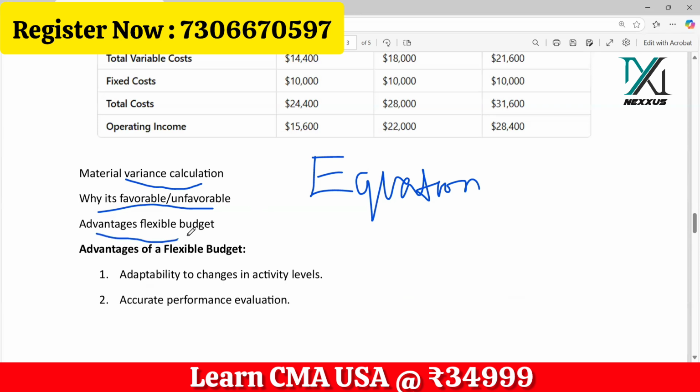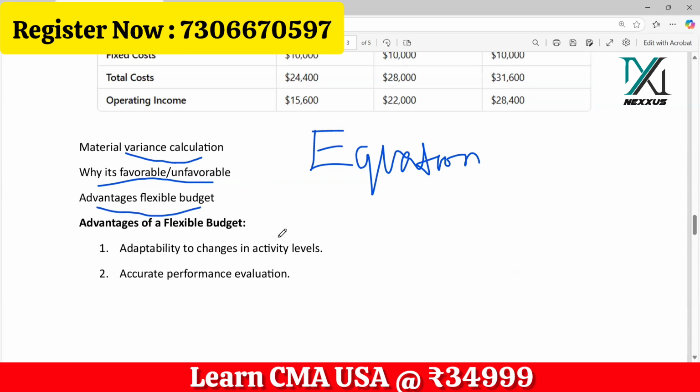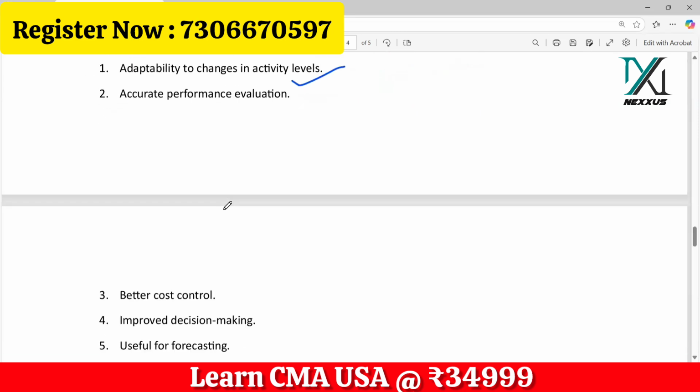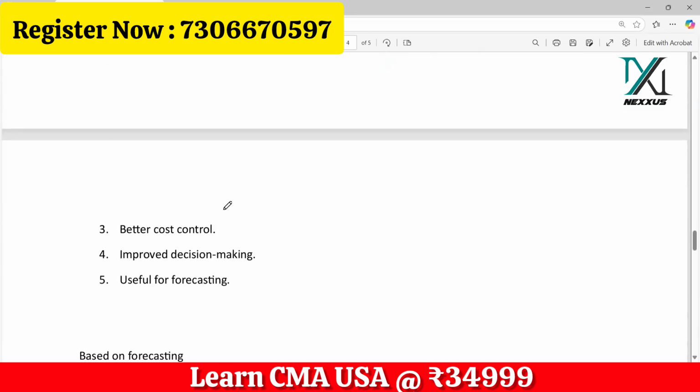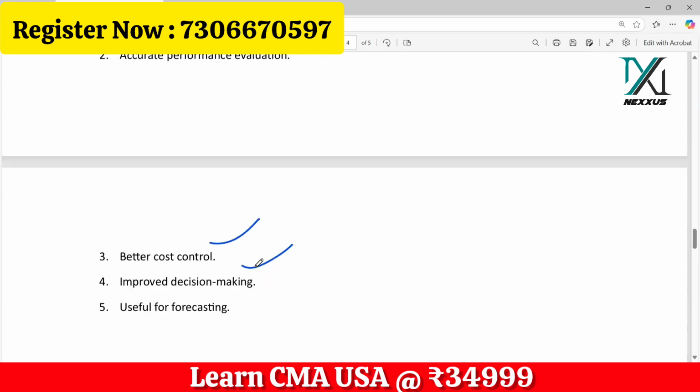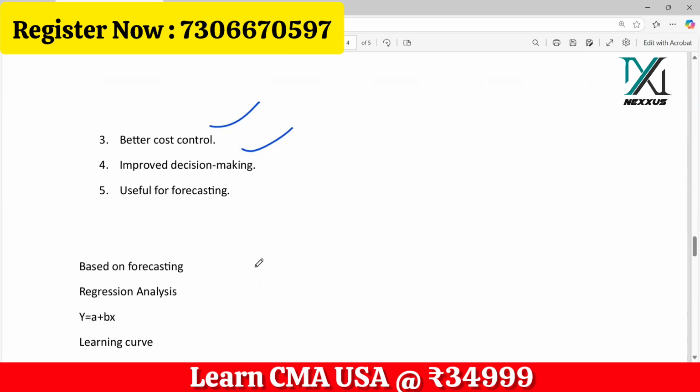They could ask for advantages of flexible budget. The CMA exam usually asks for a couple of advantages or a couple of disadvantages. If you know more than two advantages or disadvantages, you can write them if time allows. But if you don't know anything more than two, just write the two. Don't overdo it, because if they ask for two advantages, then you just have to write the two. You don't need to exaggerate it. You can write up to three or four if the time demands.